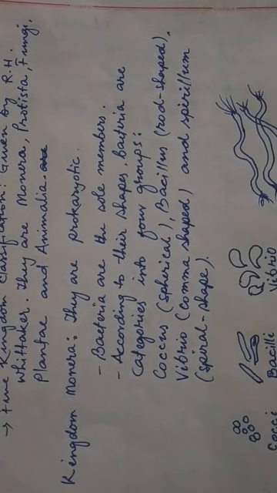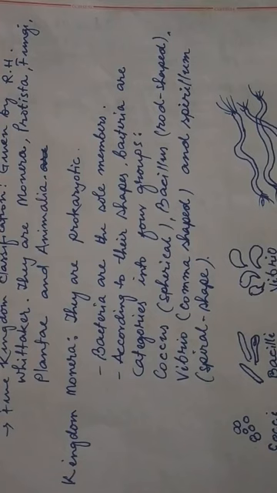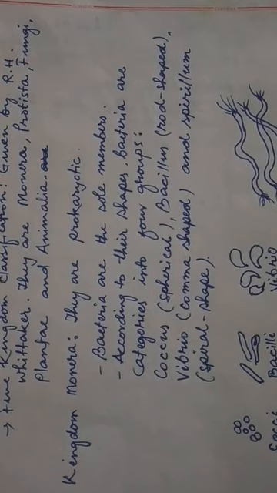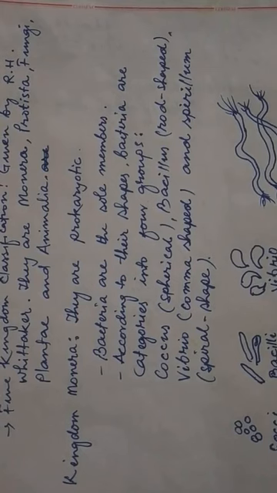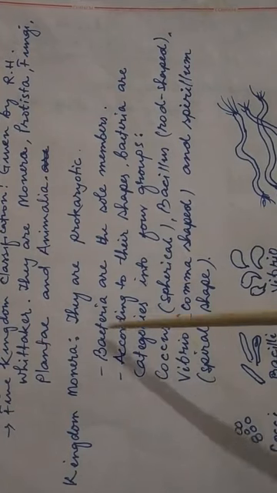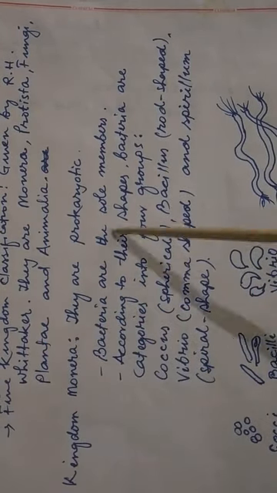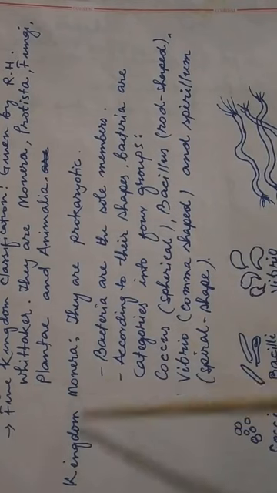So we call this one, the nucleus is not well defined. Such organisms where the nucleus is not surrounded by a nuclear membrane are included under prokaryotic. So they are prokaryotic, which do not have a well-defined nucleus. Bacteria are the sole members of this kingdom Monera.